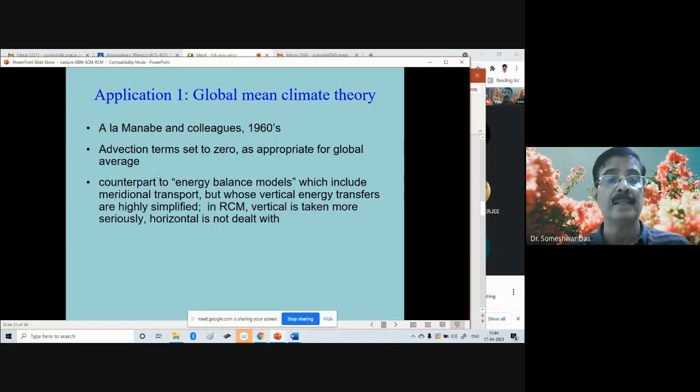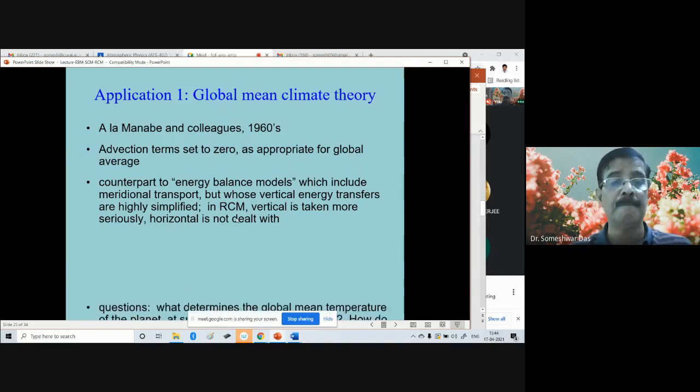It is the counterpart to energy balance models, which include meridional transport but whose vertical energy transfers are highly simplified. So in RCM, vertical is taken more seriously, and horizontal is not dealt with so seriously. It is dealt with, of course, only in the north-south direction generally. But vertical is taken care of more seriously.